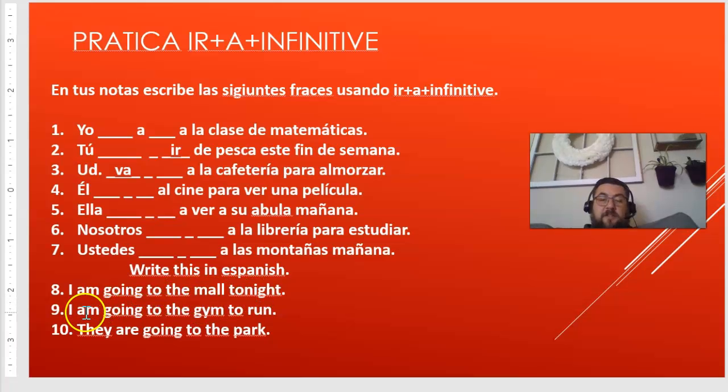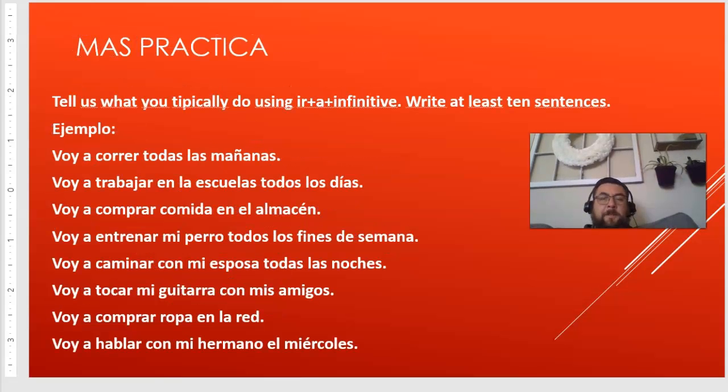Write this in Spanish. So I am going to the mall tonight. So you can say voy a ir, right? I'm going to go al centro comercial esta noche. So do this on your own. Put on your notes. So more practice.